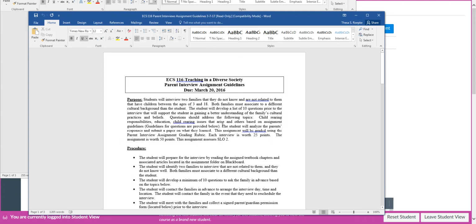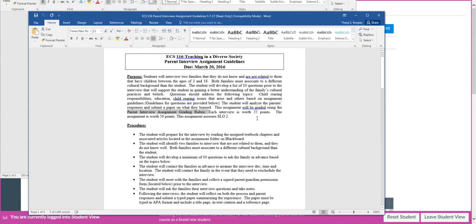After you conduct the interview, I'm going to ask that you analyze the parents' responses, and you're going to write a paper on that analysis. The assignments can be graded using the parent interview grading rubric, and I'll show you that. Each interview is worth 25 points, so this is a 50-point assignment, and we are looking at our SLO for the course, course SLO 2.